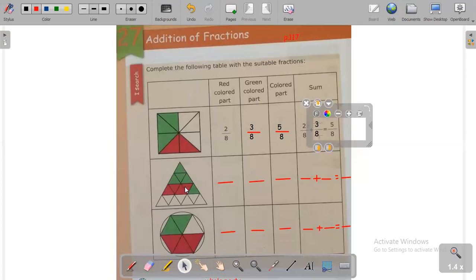Now let's look at this figure. Let's count the red part. 1, 2, 3, 4. So we have 4 in the numerator. And let's count all the parts to know the denominator. 1, 2, 3, 4, 5, 6, 7, 8, 9, 10, 11, 12, 13, 14, 15, 16. So the denominator is 16.